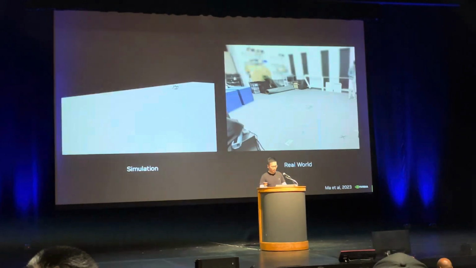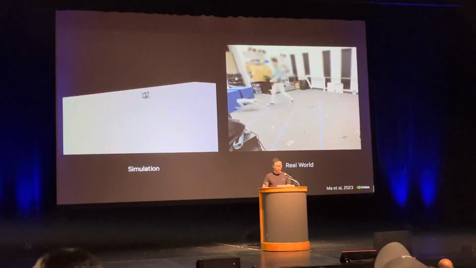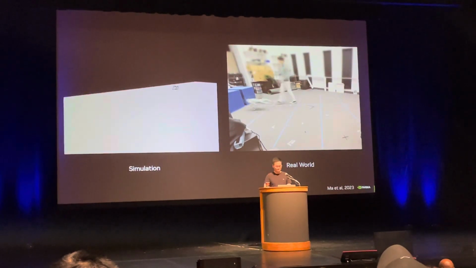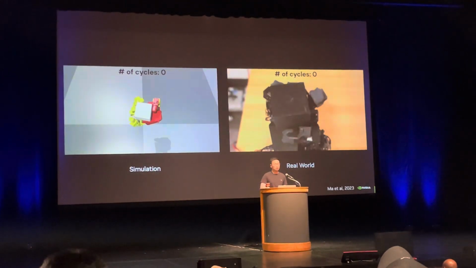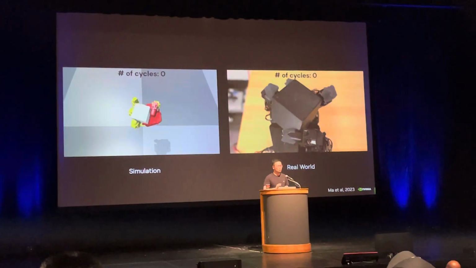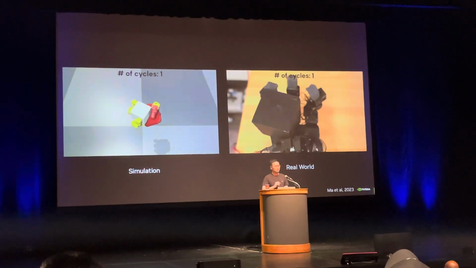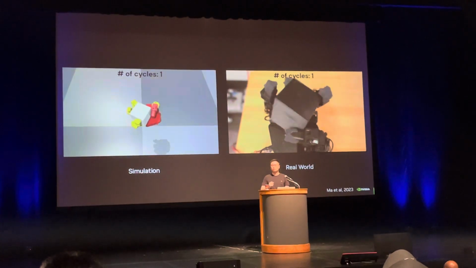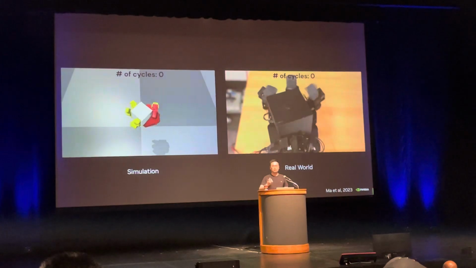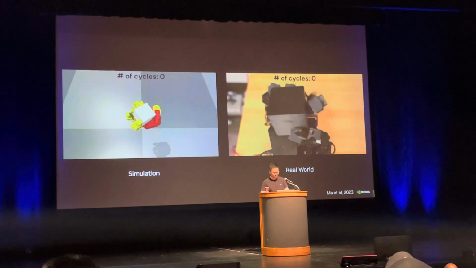And it does transfer. So here on the left-hand side, it's a simulation of the robot dog running forward, and we're able to zero-shot transfer to the real world. And that's a real robot dog also running forward. And this is a hand rotating cubes, and that's a hand rotating cubes in the real world. We did not do the pen spinning in the real world, because the algorithm is okay, but the hardware is a limiting factor. There's actually no real 5-finger hardware hand in the world that can have so much force and agility to spin a pen. So we're still waiting for the hardware providers to catch up with Eureka.